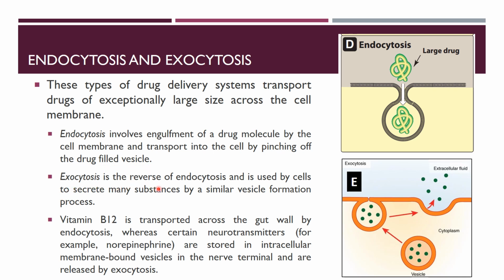Exocytosis is the reverse of endocytosis and is used by cells to secrete many substances by a similar vesicle formation process. Vitamin B12 is transported across the gut wall by endocytosis, whereas certain neurotransmitters, for example, norepinephrine, are stored in intracellular membrane-bound vesicles in the nerve terminal and are released by exocytosis.